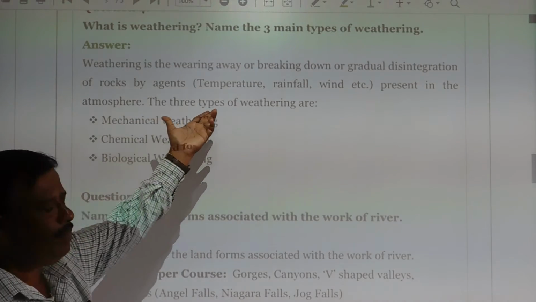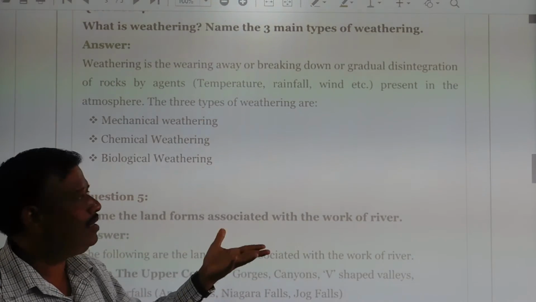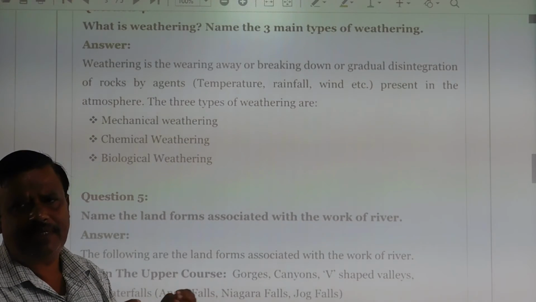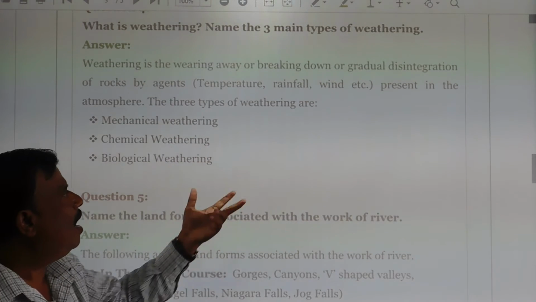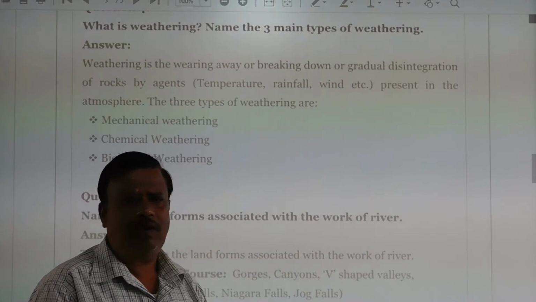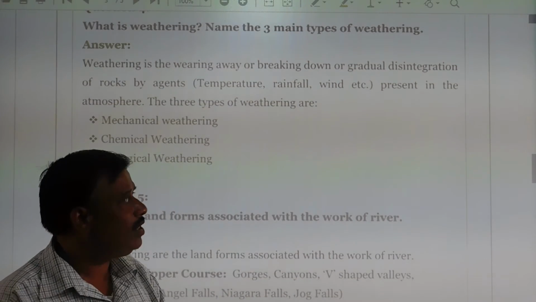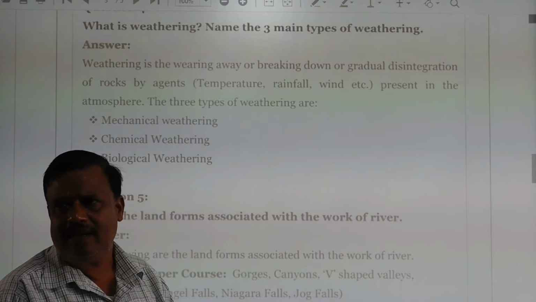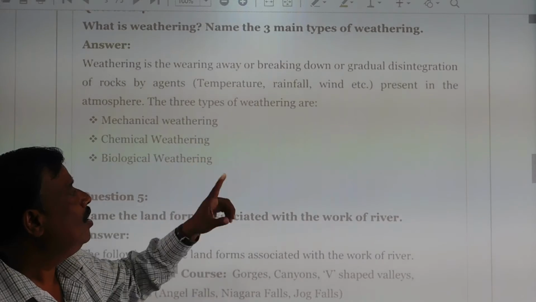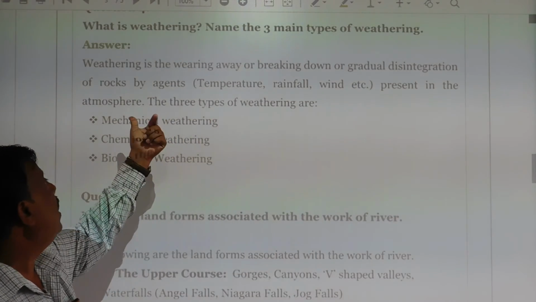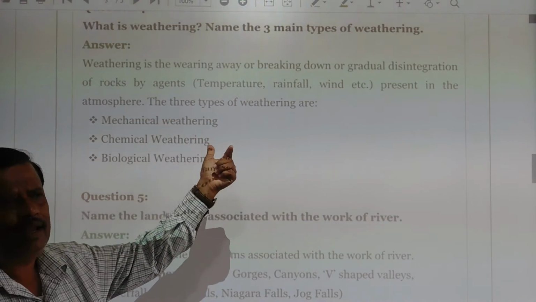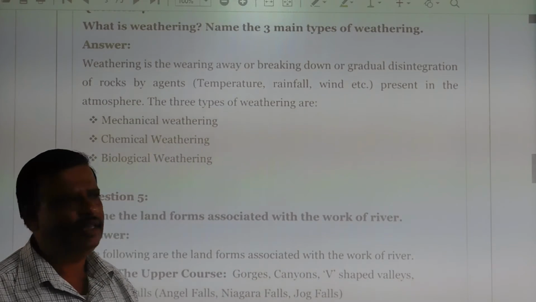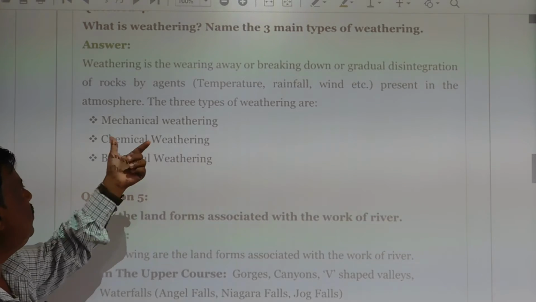It may be temperature, blasting, and rainfall again and again. The rocks break into different pieces, and wind hits some rocks again and again forcefully, so the rock is destroyed into pieces. That also happens in the atmosphere. These three types of weathering are mentioned in the lesson. So what is mechanical weathering?